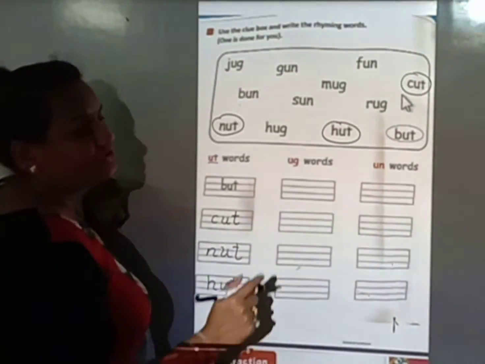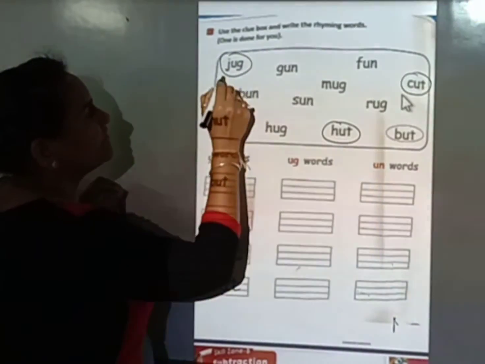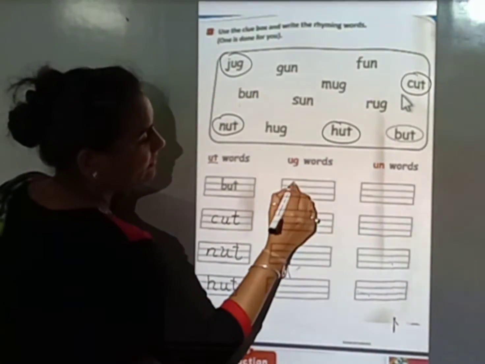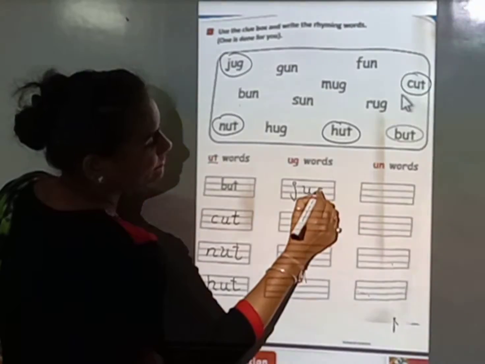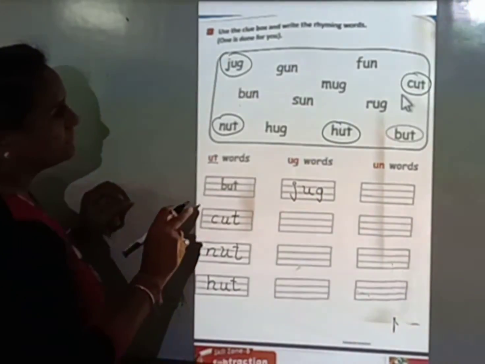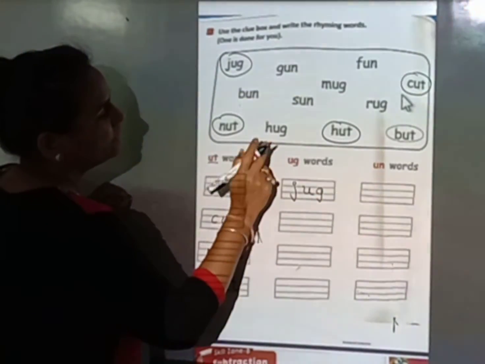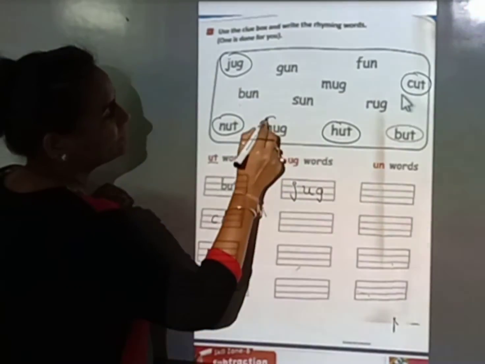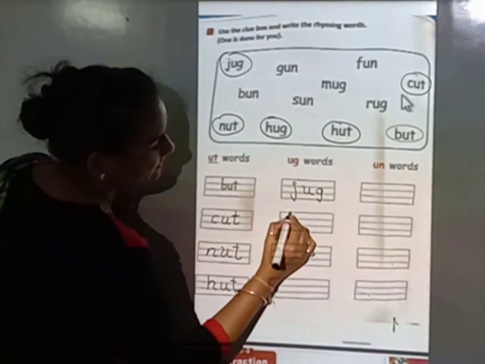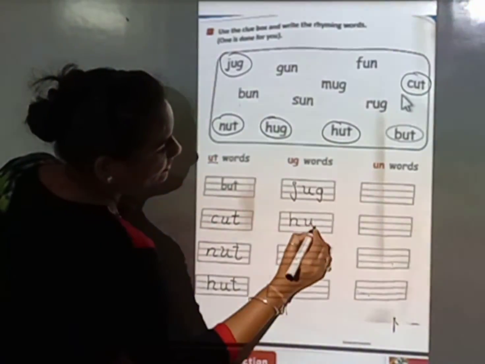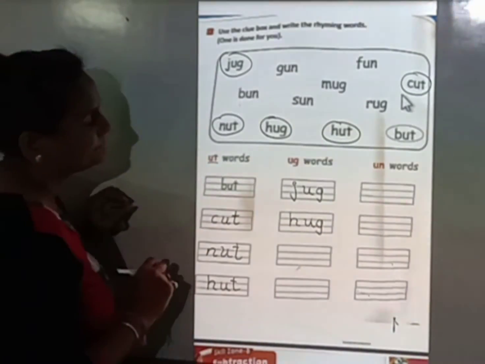Now here UG is given. So we find UG words. J-U-G. This is also a UG word. H-U-G. So circle it and write here. H-U-G, hug.